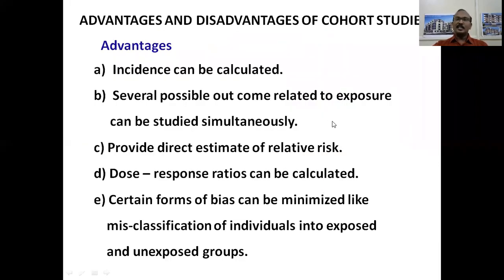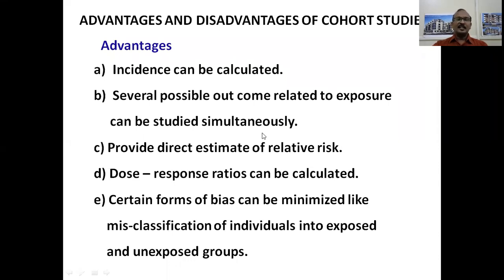So what are the advantages and disadvantages of cohort studies? Number one is advantages. Incidence can be calculated. Several possible outcomes related to exposure can be studied simultaneously. For example, if you are studying smoking and lung cancer, smoking can result in esophageal cancer, peptic ulcer, and coronary heart disease. So several possible outcomes of smoking exposure can be studied simultaneously.